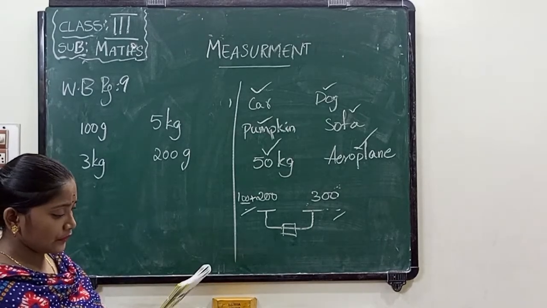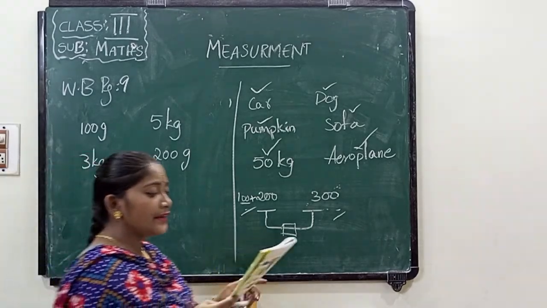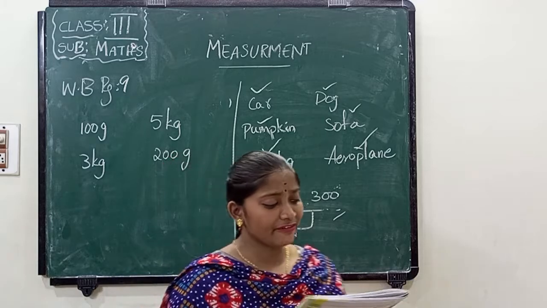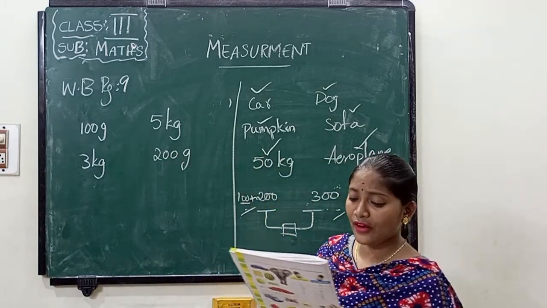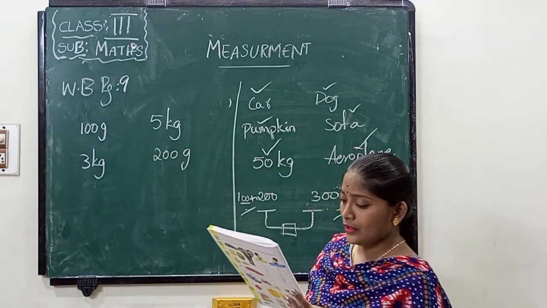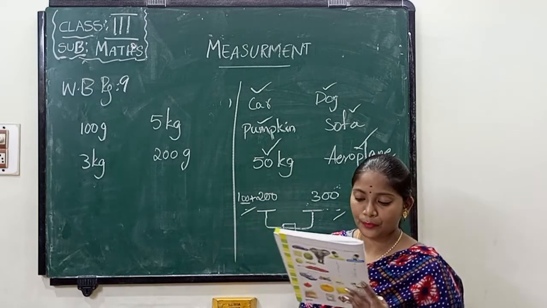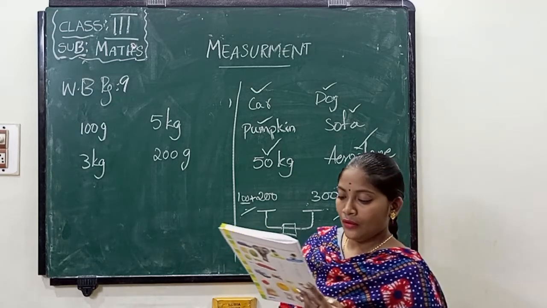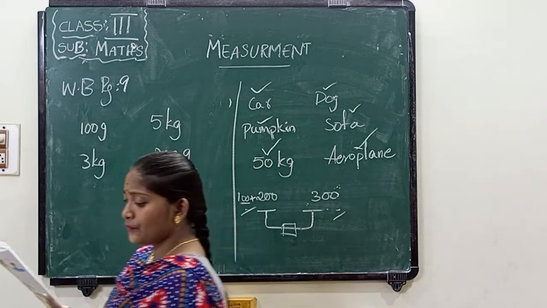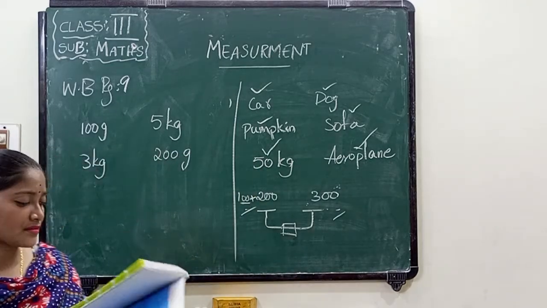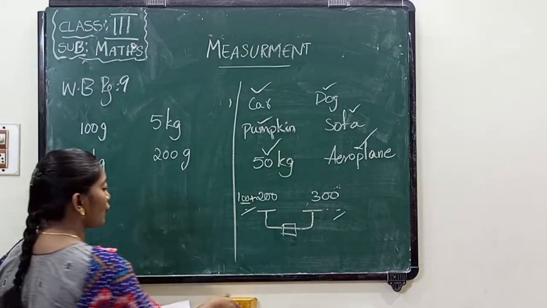Next one. What is the weight of each pomegranate if they are equal in weight? Here the weight is 2 kgs of watermelon. How many pomegranates are there? There are 8 pomegranates.